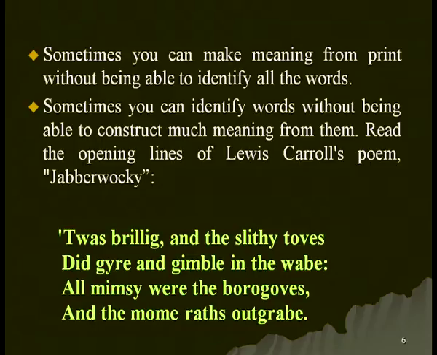For example, let us look at lines from Lewis Carroll's poem Jabberwocky. 'Twas brillig, and the slithy toves did gyre and gimble in the wabe; all mimsy were the borogoves, and the mome raths outgrabe. I have tried to read it, and it is very difficult. Although one can read it, because if someone knows the Roman script and the orthography then it is fairly easy to read, we do not comprehend anything. We can't make much meaning out of it.